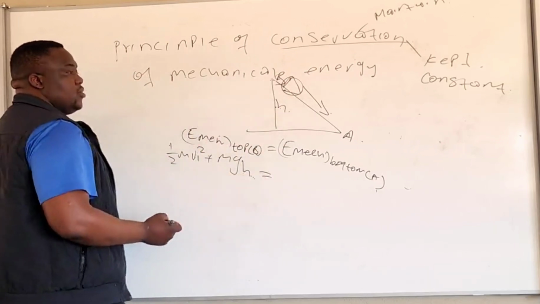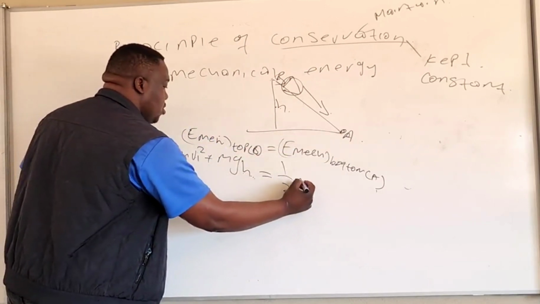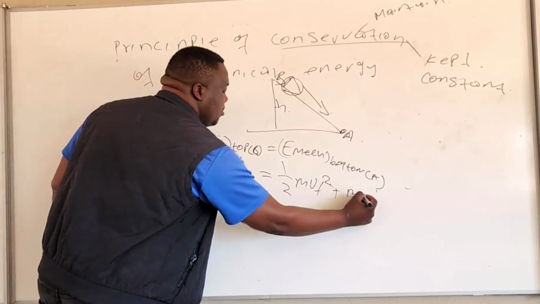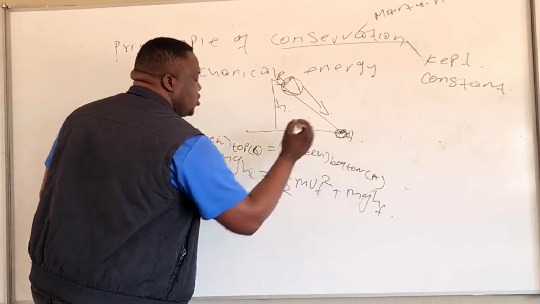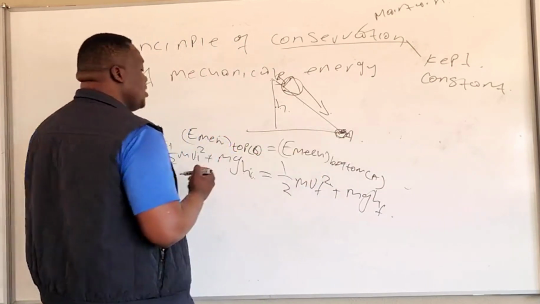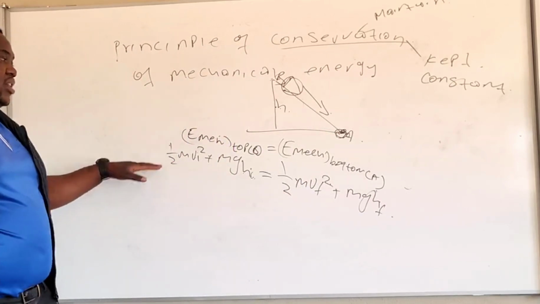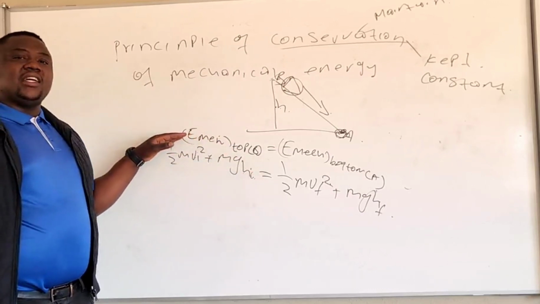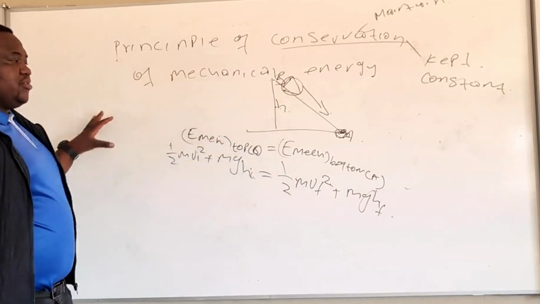Understand? Then, when the object is here, what will happen? We're going to have 1/2 mv_f squared, the final velocity when it gets here, plus mgh_f, and the height here will be 0. You can see that the object will not be lifted; it will be on the surface. So this is how we represent the conservation of mechanical energy. We say E_mec top is equal to E_mec bottom, which means mechanical energy at the top is equal to mechanical energy at the bottom.